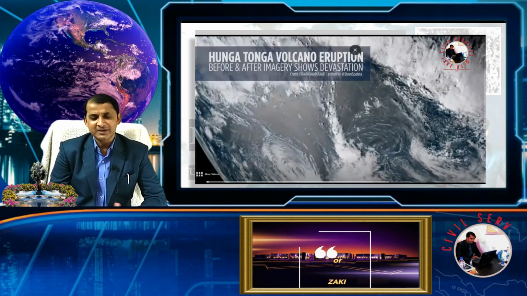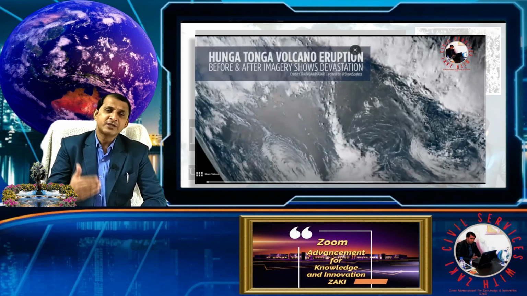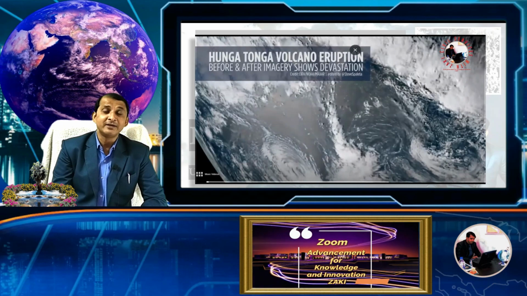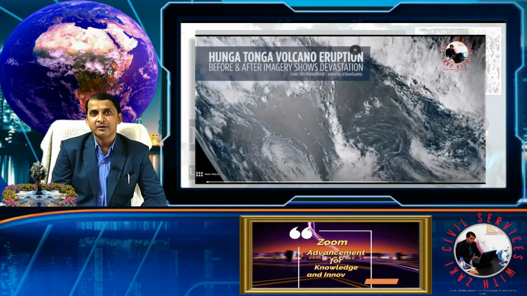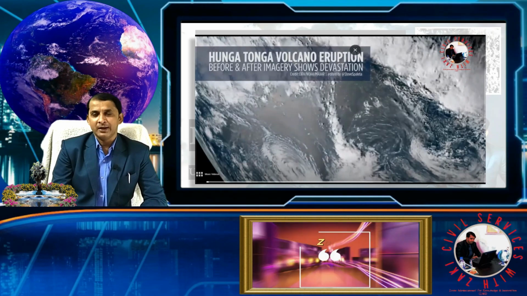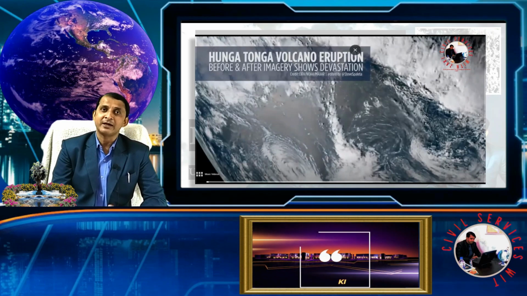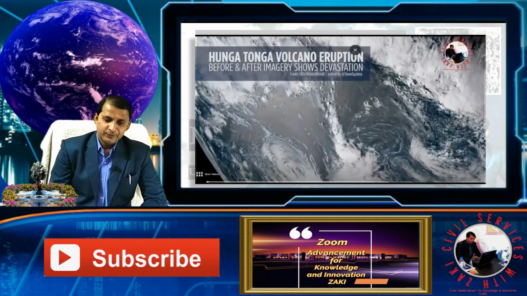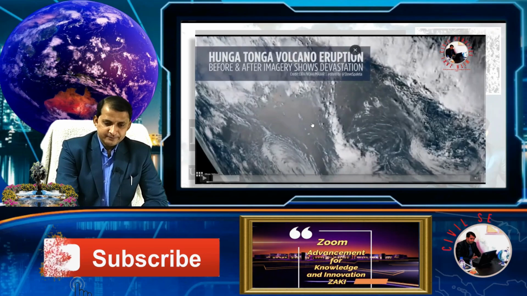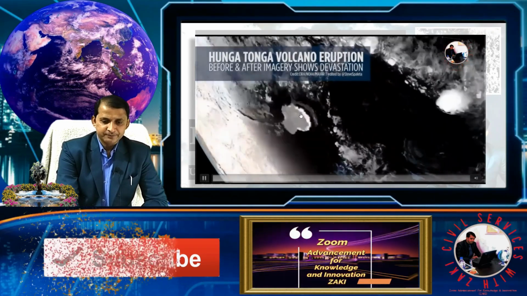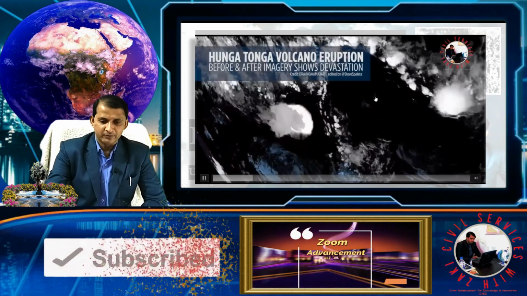This is basically a combined picture from several satellites and some ground reports taken and collected by scientists. See here, this is the eruption of the volcano.